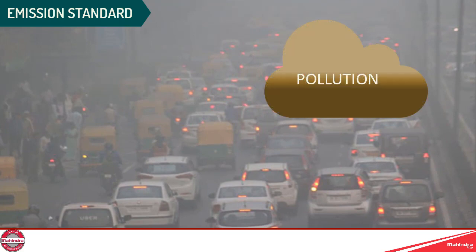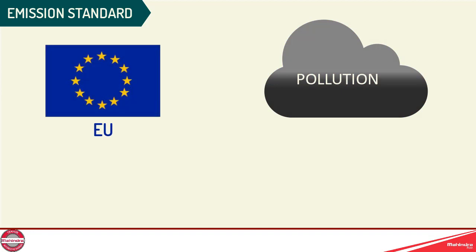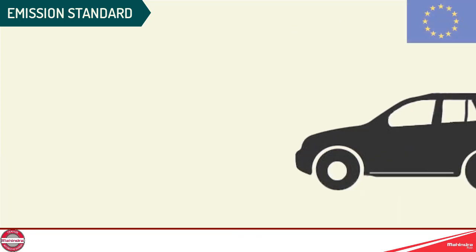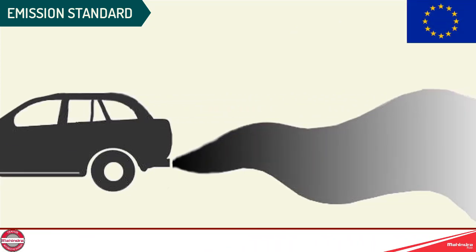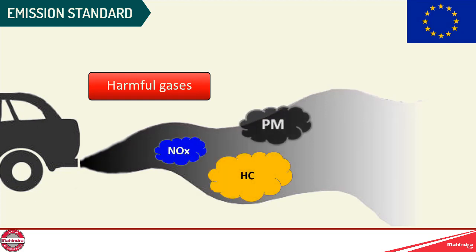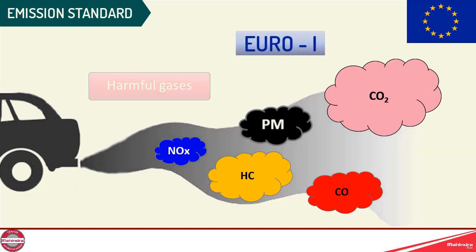So, to control this air pollution, in 1991, European Union started to give some guidelines and standards to all car maker companies. These norms had given some permissible limit on harmful gases such as nitrogen oxide, hydrocarbon, particulate matter, carbon monoxide, and carbon dioxide. Each car maker must follow these norms. It is called as Euro 1 standard.